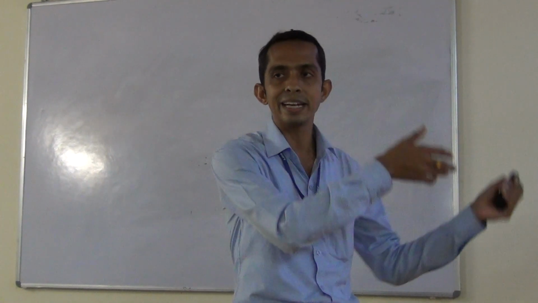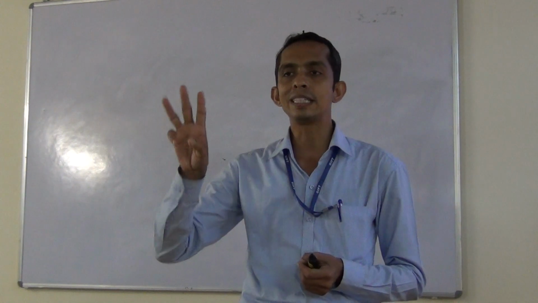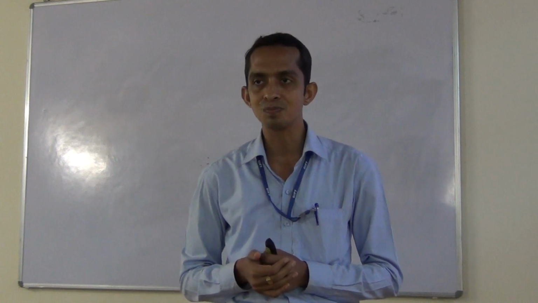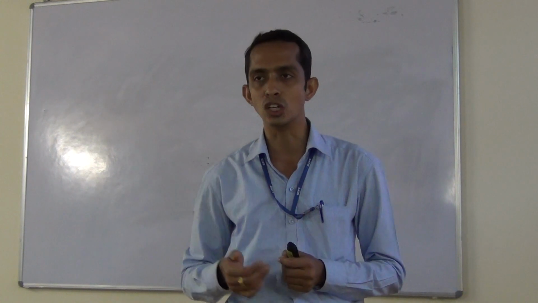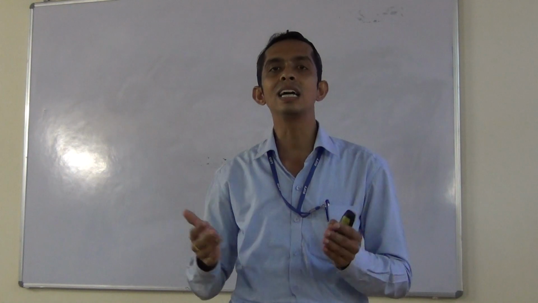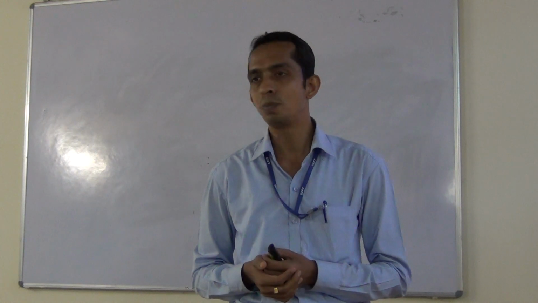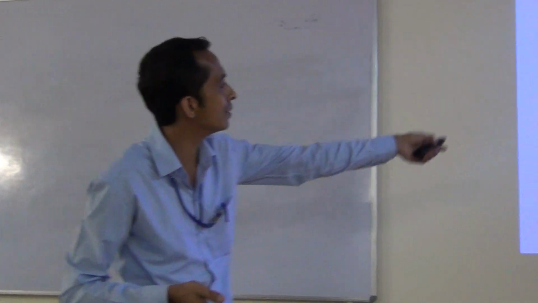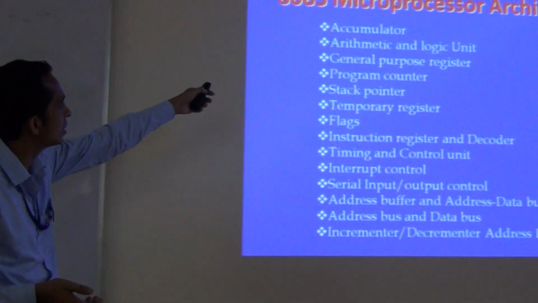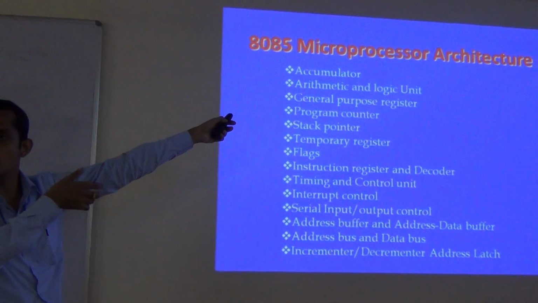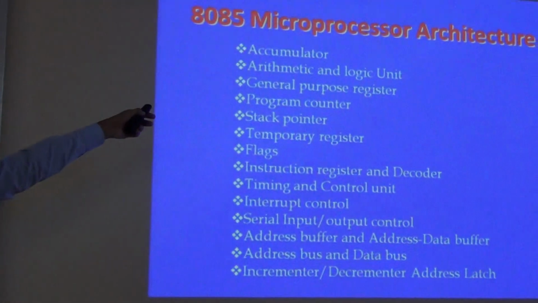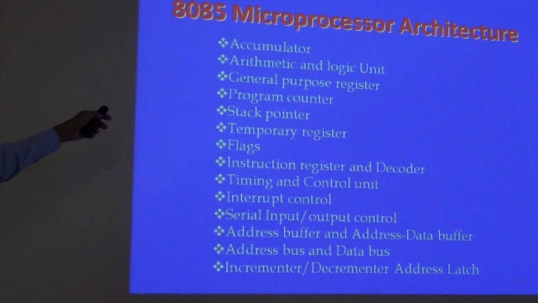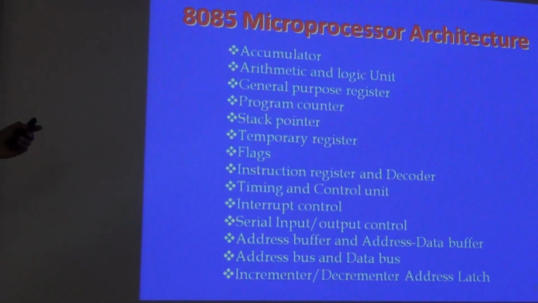If you go to the architecture part, you will see 3 basic sections in this microprocessor. One is the arithmetic logic unit. The second section is the timing and control unit. And the third part is the set of registers. For that, I have to go to the next diagram. I have written everything available in the architecture: you will see in the diagram the accumulator, the arithmetic logic unit, general purpose registers, along with the program counter, stack pointer, flag, etc.